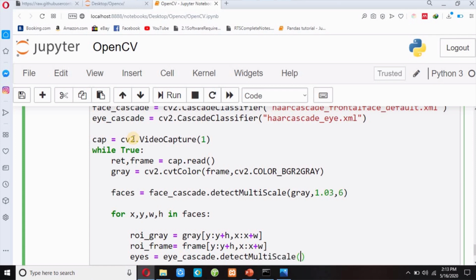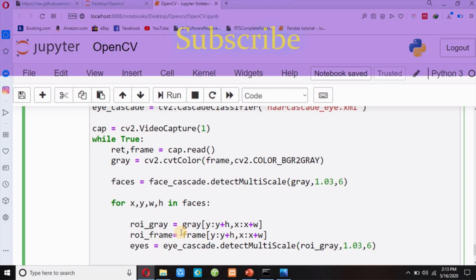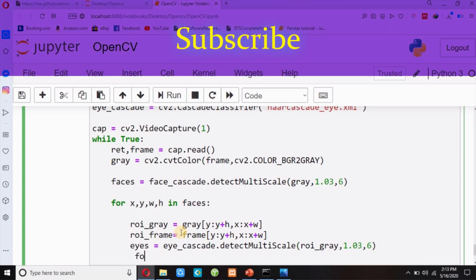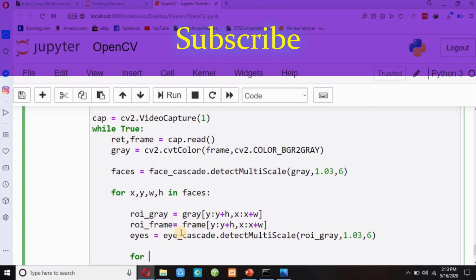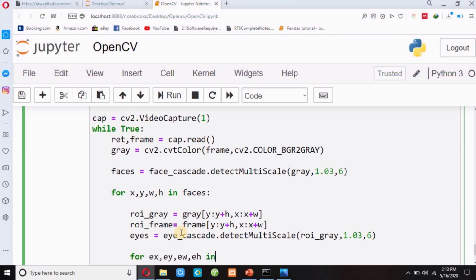I will pass my gray face image, and then I will pass the scale factor as 1.03, and minimum neighbors is your choice, and then I have to write for ex, ey, ew, eh in eyes.